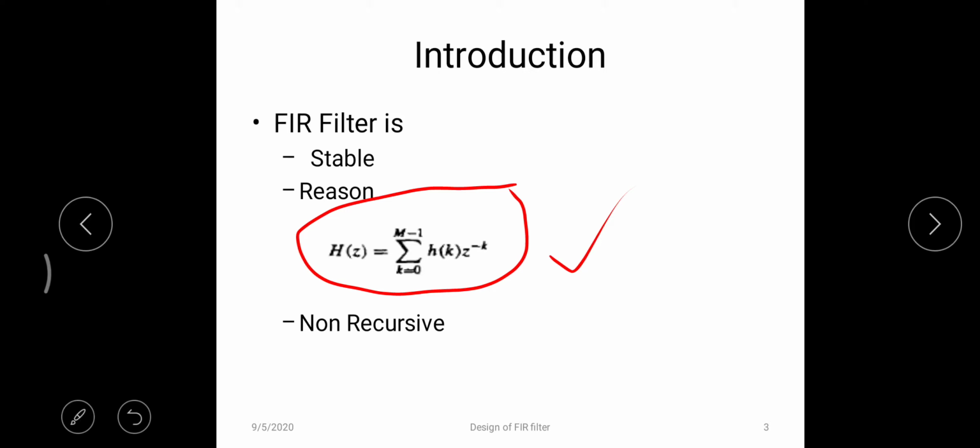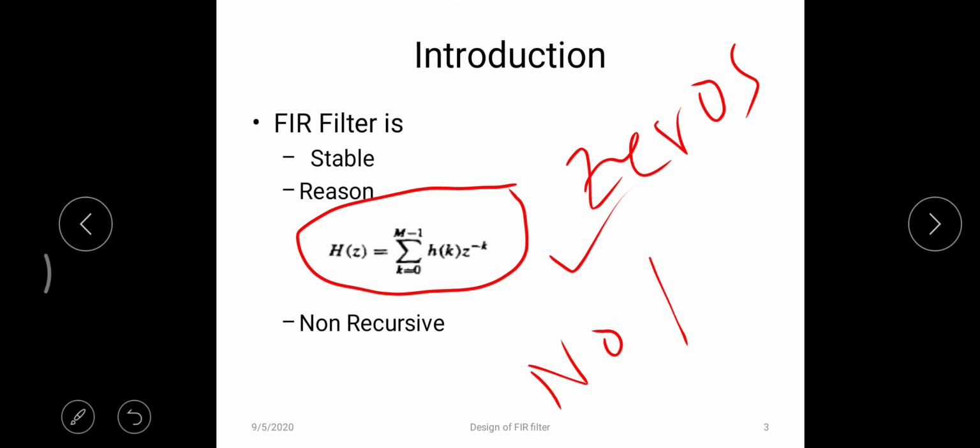Based on that concept, now this H of z is having zeros alone, there are no poles here, which means that poles are always located at the origin. So it's having only zeros, there are no poles. If there are no poles, irrespective of the design specifications, FIR is always said to be stable. The reason is that poles at the origin are always inside the unit circle.